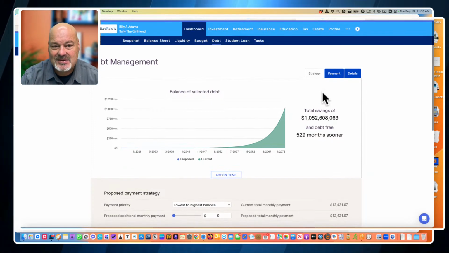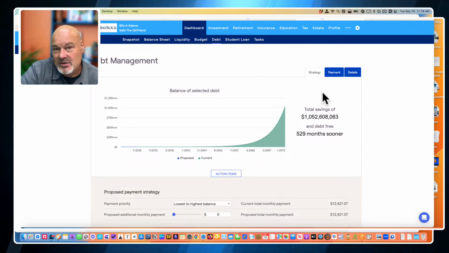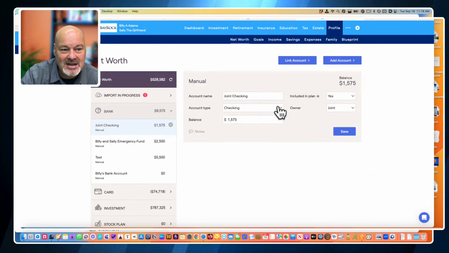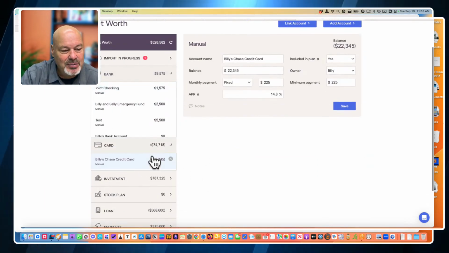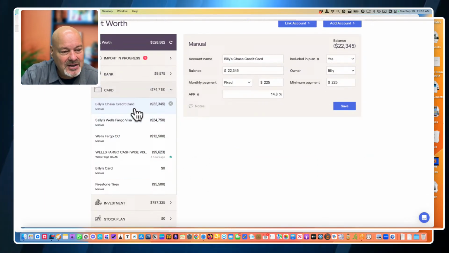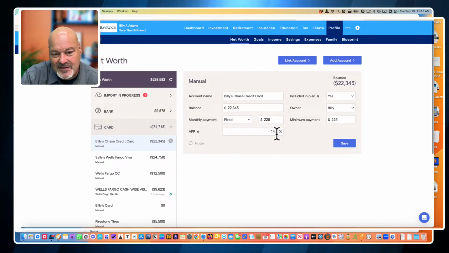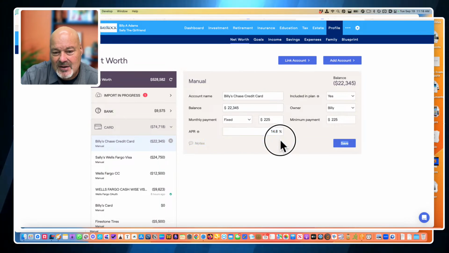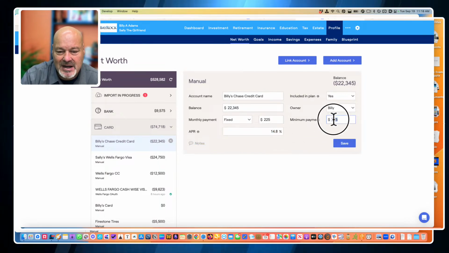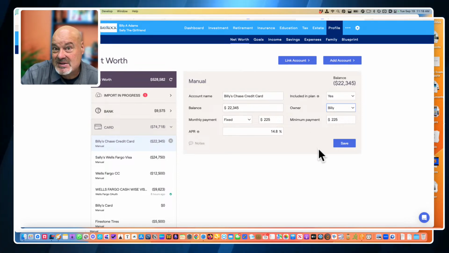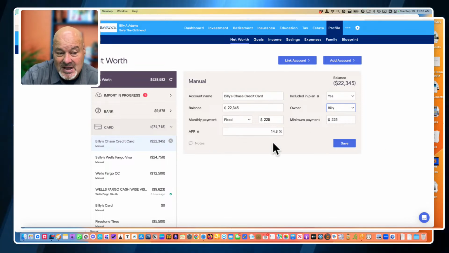And when you've done that, this week's assignment will be done. You'll just be sending me screenshots of what you've added. So you'll be sending me screenshots like Billy's got a credit card here, and you're going to have one as well. And it's going to have an interest rate. It's going to have a minimum payment and an actual payment. Who's the owner?